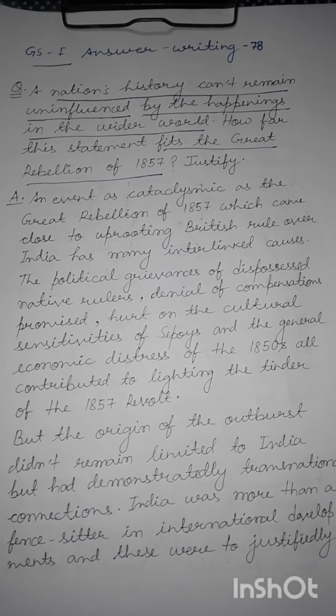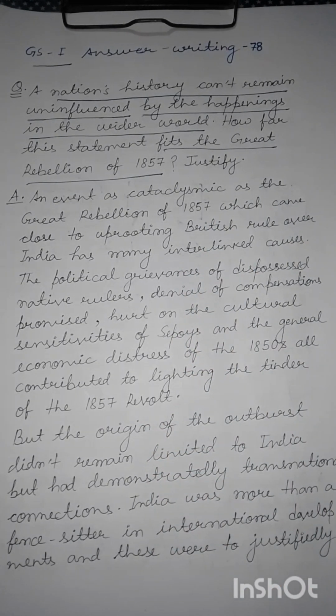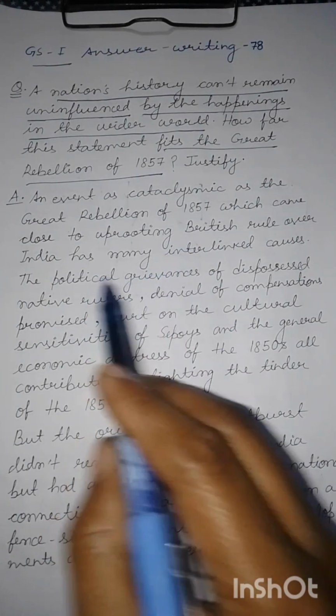So how are we introducing this answer? This question talks about the influence of foreign events on the Great Rebellion of 1857. This is a point that we are going to discuss. But generally, most people accept what the domestic conditions were that fueled the Great Rebellion of 1857. So we are starting with the condition at home, that is, conditions in India, which were directly responsible for the 1857 rebellion.